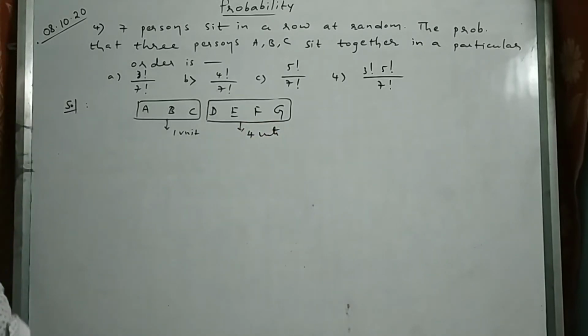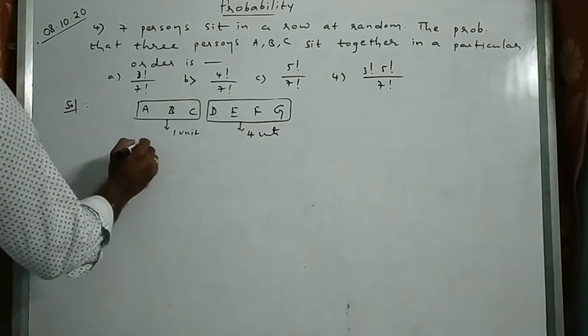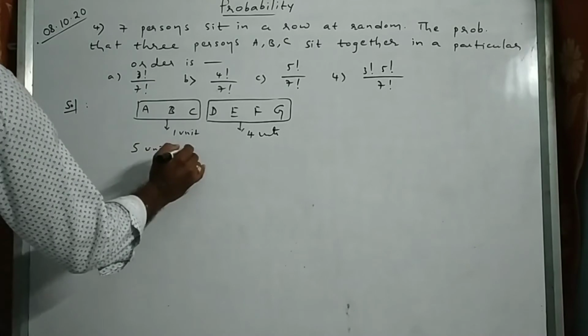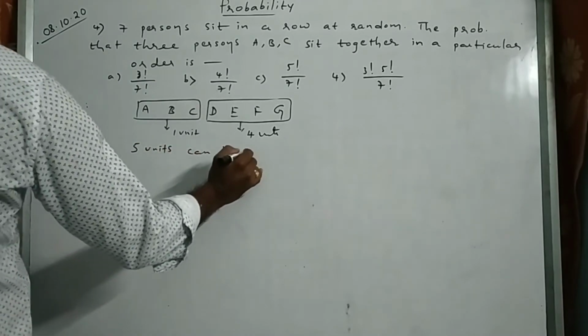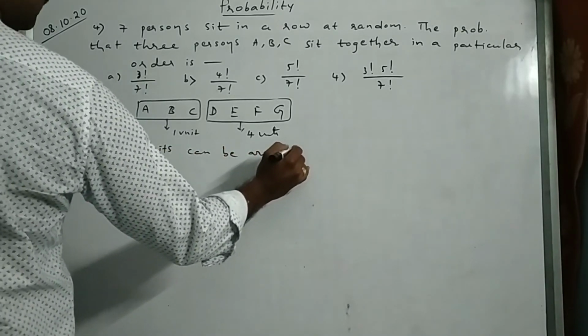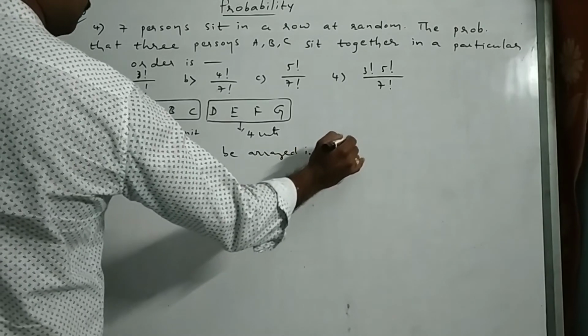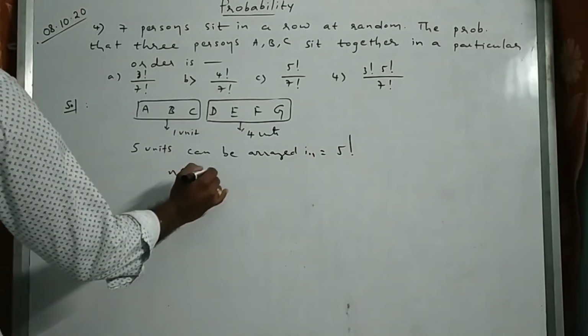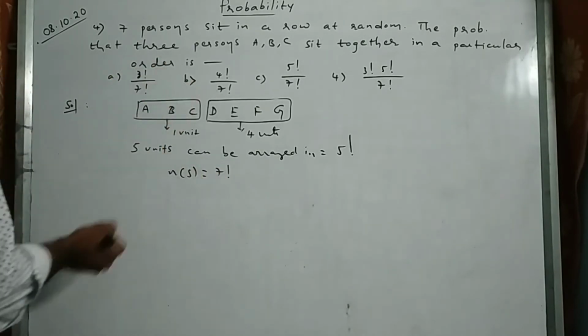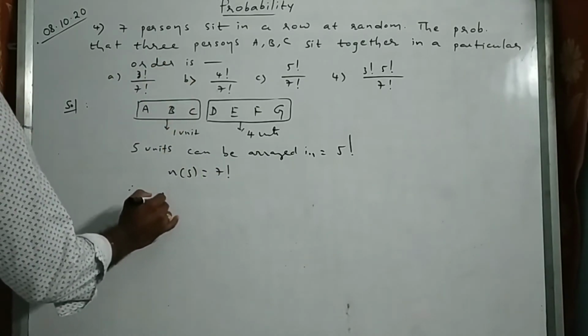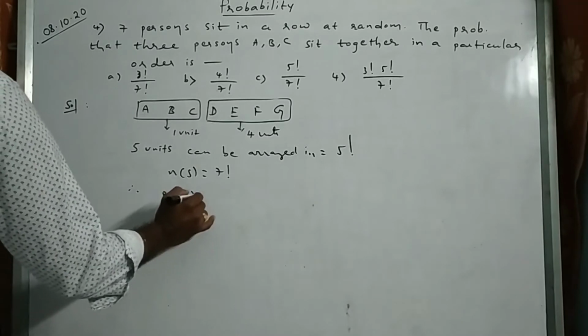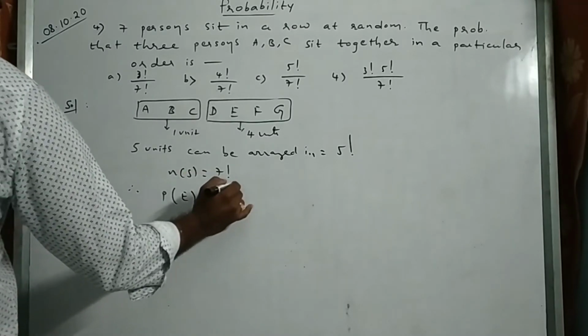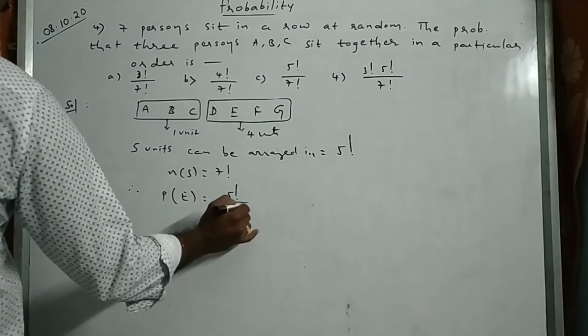So total 5 units, right? 5 units can be arranged in 5 factorial. N of S equal to how many? 7 factorial, because 7 persons, right? Therefore the required probability is equal to favorable 5 factorial by 7 factorial. That's all.